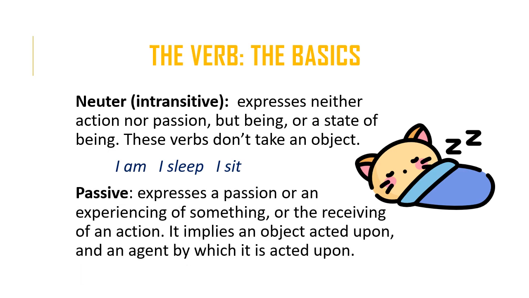And the third type of verb is the passive verb, which expresses a passion or an experiencing of something, or the receiving of an action. It implies an action, it implies an object acted upon, and an agent by which it is acted upon. Penelope is loved by me. So Penelope here is the object, is loved is the verb in the passive voice, and the agent is me.